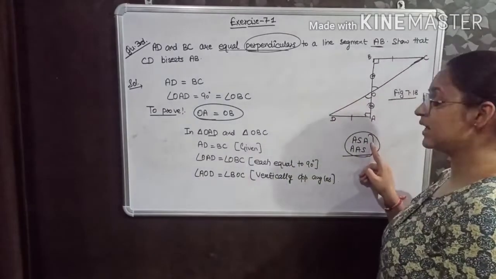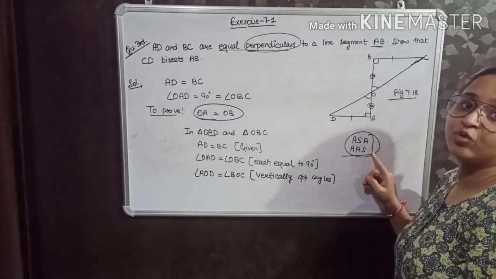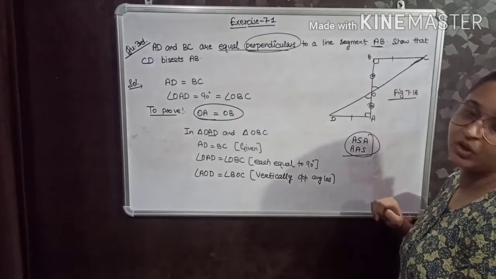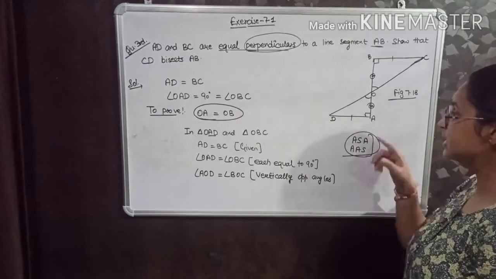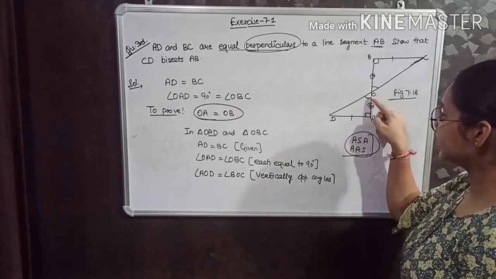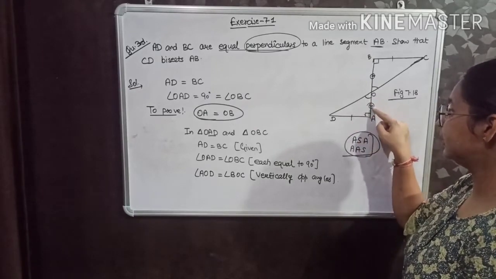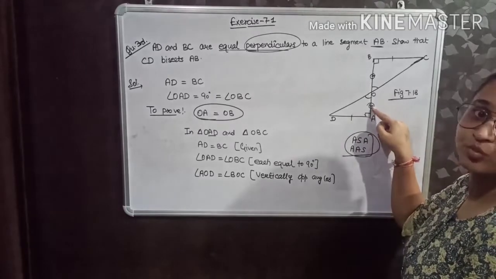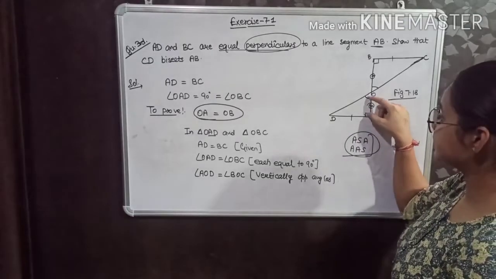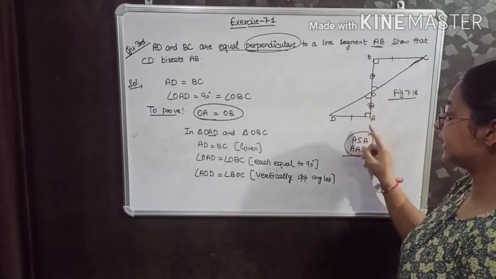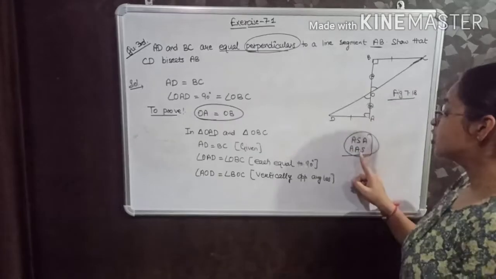If I am taking ASA, it means I have to take the included side between the two angles. But see, from here, I have this angle and this is the side. But the included side will be this, and this is not given to be equal. I have two angles and one side. This side is not the included side.